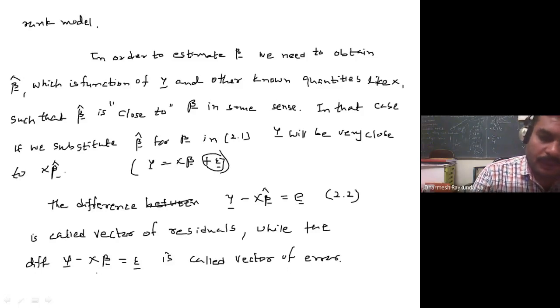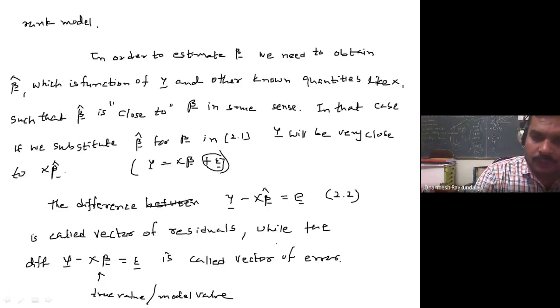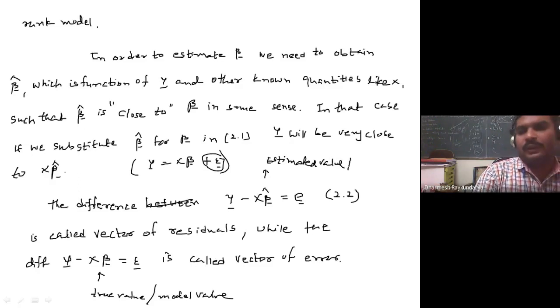Sometimes people say that this is a true value, sometimes they say it is a model value. So y is observed, this is the true or model value, and here people say that this is the estimated or predicted value of y.